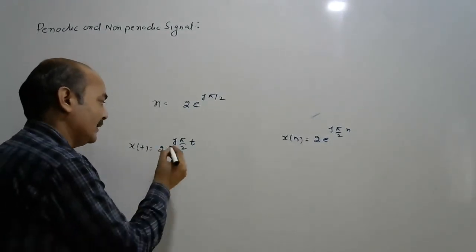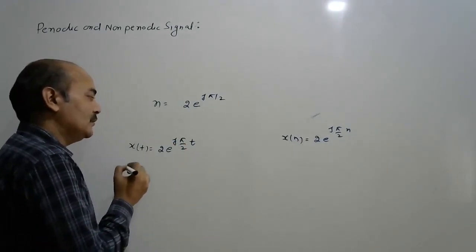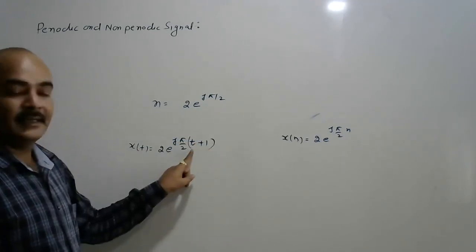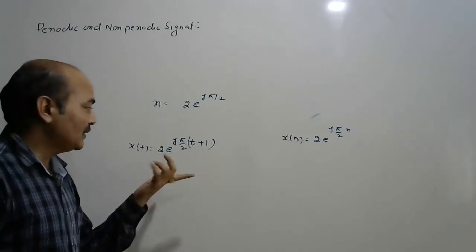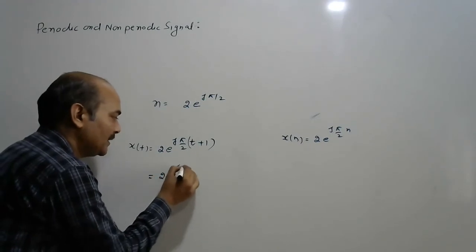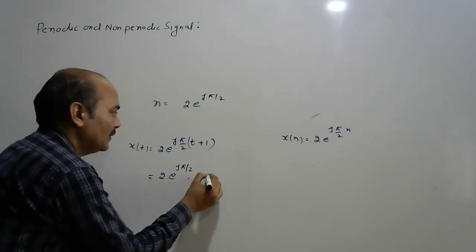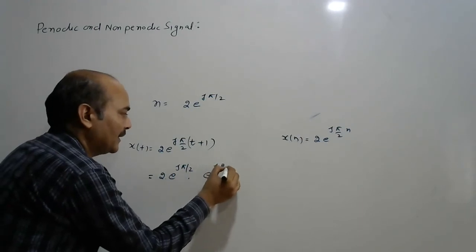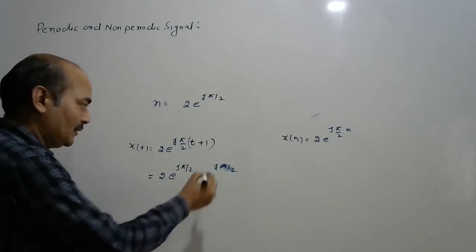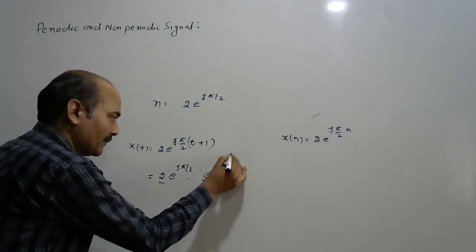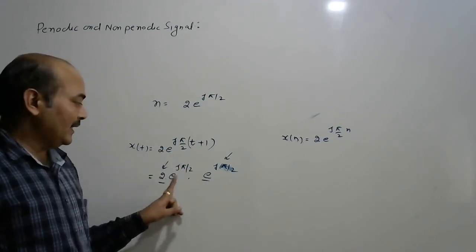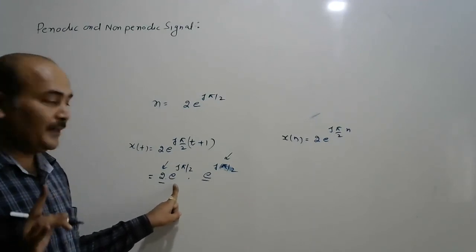If we add here, this is j pi by 2, and suppose this is t plus 1. In the time domain, we are adding a point. Now, is this periodic or non-periodic? See, this signal is equal to e to the power j pi by 2 into e to the power j pi by 2 t. So this term is a constant, and e to the power j pi by 2 t is the periodic signal.